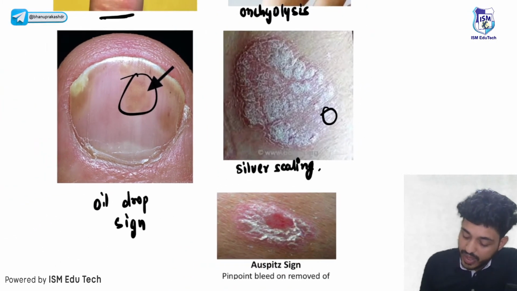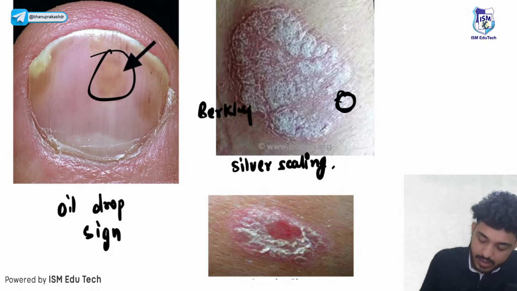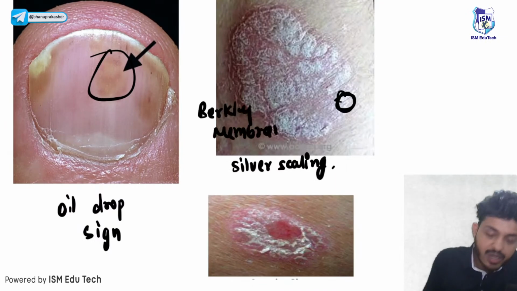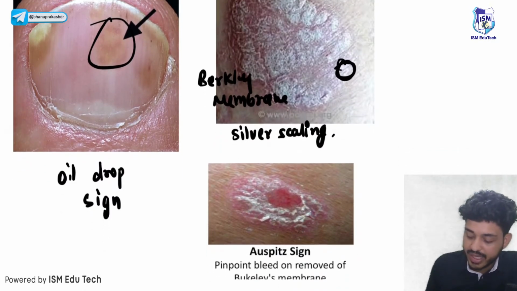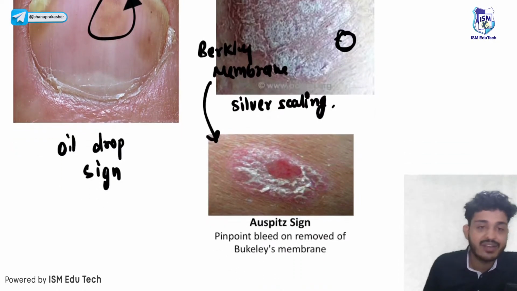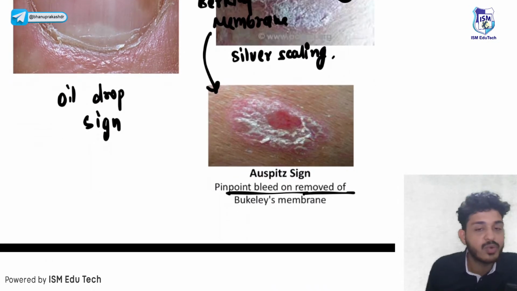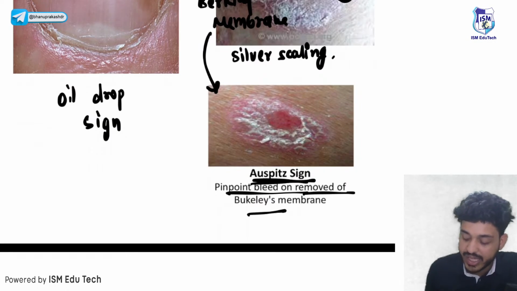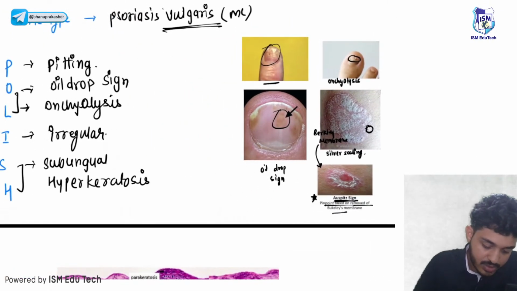When you try to remove that membrane, there is a membrane known as Berkeley's membrane and Woronoff ring. Whenever you try to remove that skin, what will happen? There will be pinpoint bleeding. Pinpoint bleeding on removal of Berkeley's membrane is known as Auspitz sign. What do we call it? Auspitz sign, right? So this is very important.